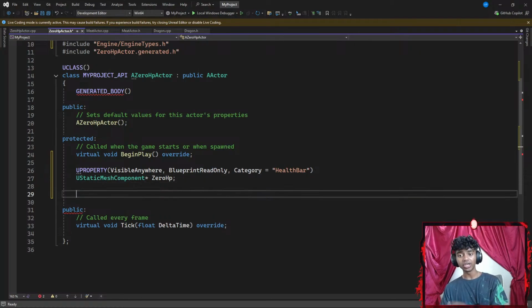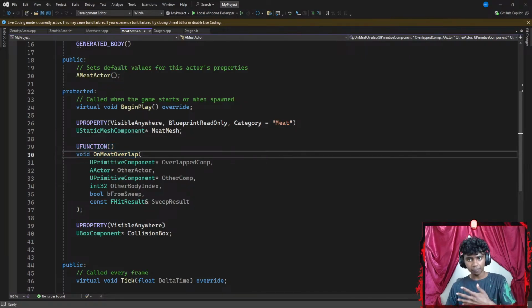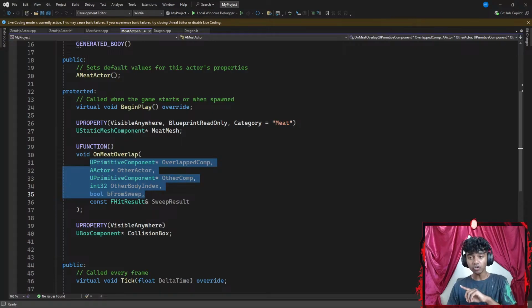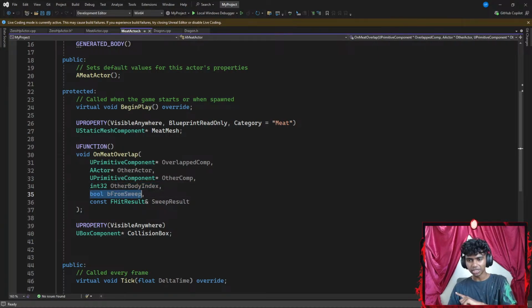And then once I'm done with this, now comes the, I think, complicating part. I gotta create a UFUNCTION. That's easy. I gotta create a void function that requires a bunch of parameters. So it requires a UPrimitiveComponent, which is going to be represented by the pointer OverlappedComponent. That's easy. An AActor, which is going to be represented by a pointer OtherActor. Okay, a UPrimitiveComponent is going to be represented by OtherComp, int32 OtherBodyIndex, bool bFromSweep, const. Okay, first I'm going to add my UPrimitiveComponent and my AActor.